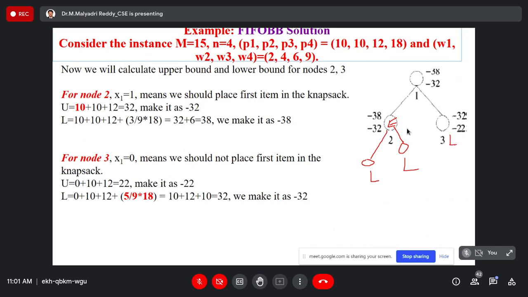Next, focus on the third node. Whenever it becomes the E node, again it generates children. Now we have total 4 live nodes. Initially, it is the live node. If it is further expandable, it becomes the E node. Not expandable, it becomes the dead node.